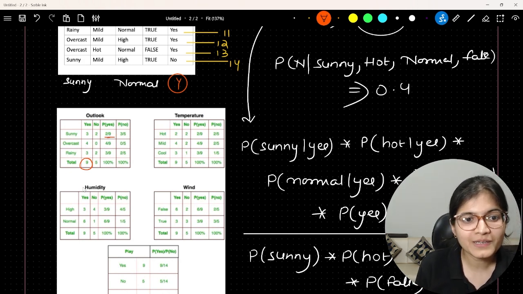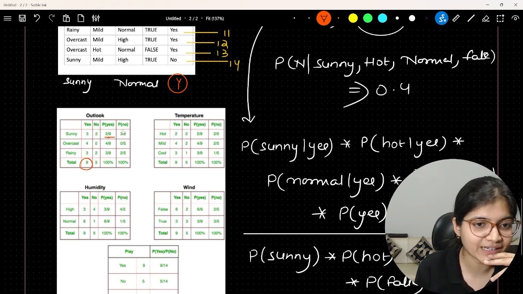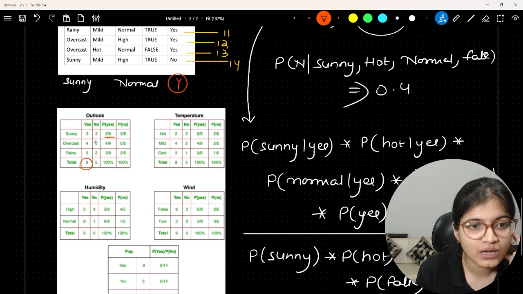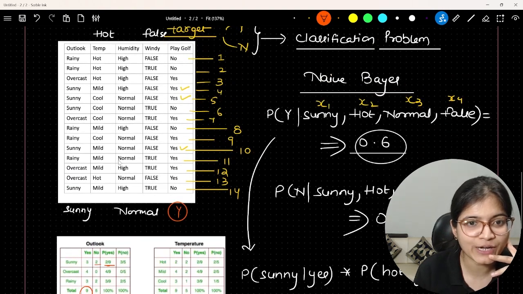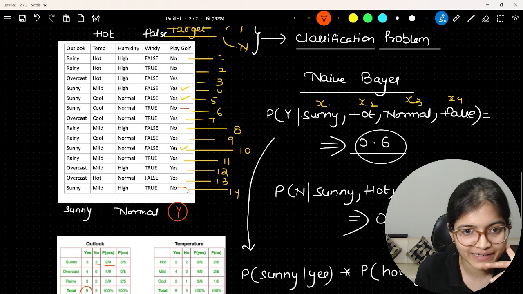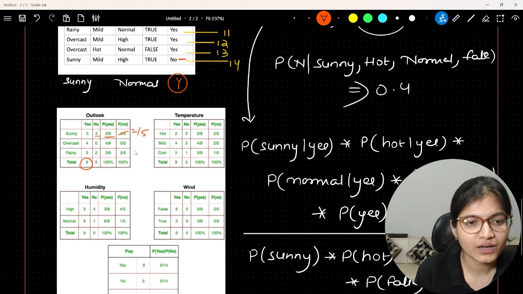Similarly, if someone asks you what is the probability of sunny given no, in that case you will just count it out. How many times the no factor will be there? So it should not be 3 by 5, it should be 2 by 5, I believe. Let's try to recheck this part. Sunny and no, how many are there? This is the first and this is the second. So if this is 2 times, your probability should be 2 by 5, I believe, right? It should be 2 by 5. So again, you will evaluate the further probabilities as well.